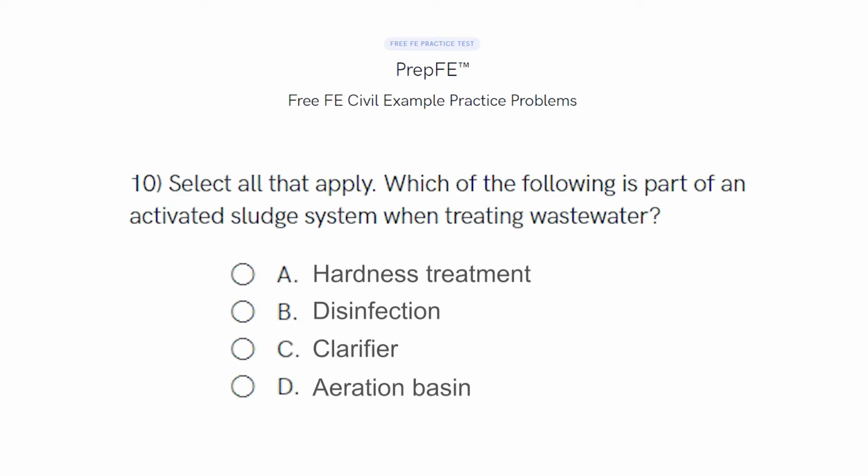Now, there is no way to memorize all of these concepts that can be found throughout the FE exam. However, as I detailed in a previous video, you will have access to an FE reference handbook, and most, if not all, of the answers to these questions will be located somewhere in that handbook. So when you get a question like this, your best bet is to open the digital version of the FE handbook during the exam and search for the key terms in the question.